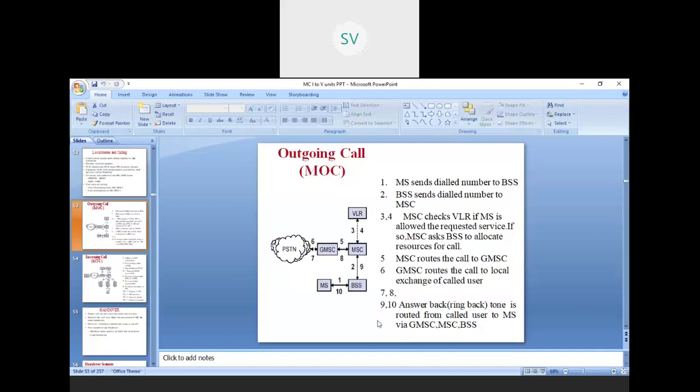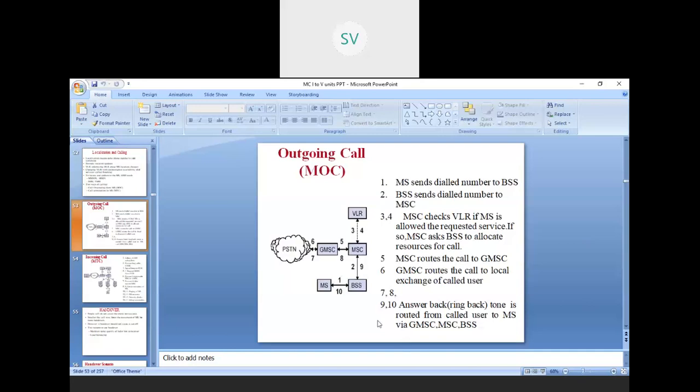So the BSS sends the dialed number to the MSC. See step 1, step 2, to the MSC. The MSC checks the VLR to see if the MS is allowed the requested service or not. The MSC first checks the visited location register, whether it is allowed to send or not.